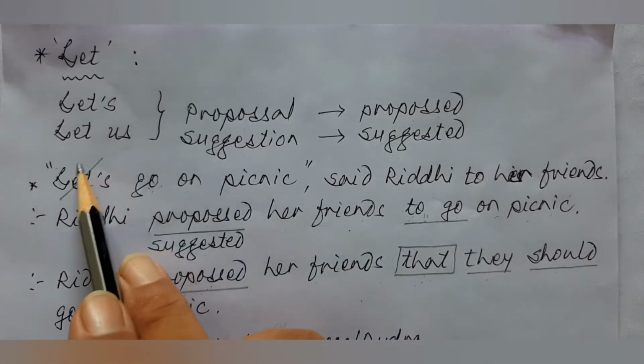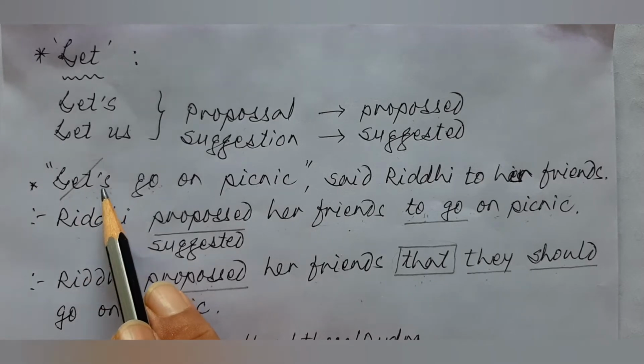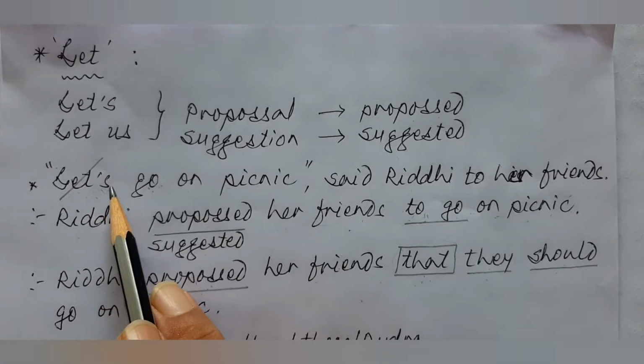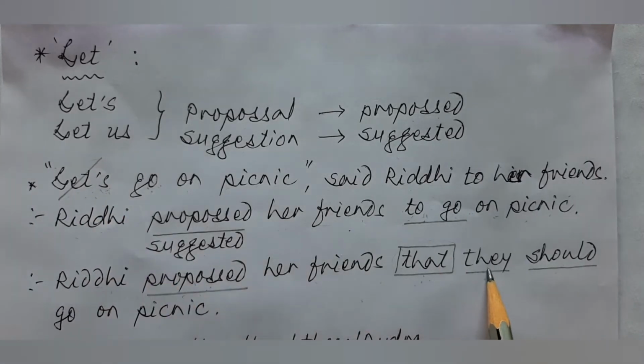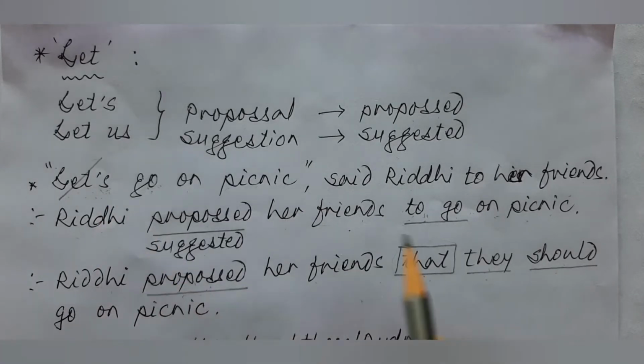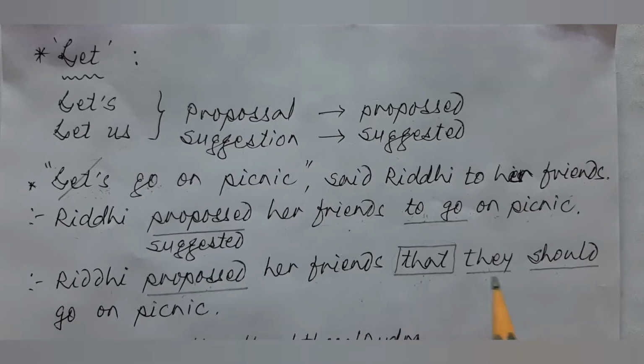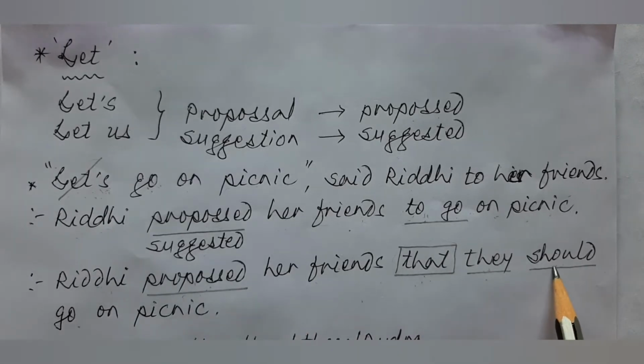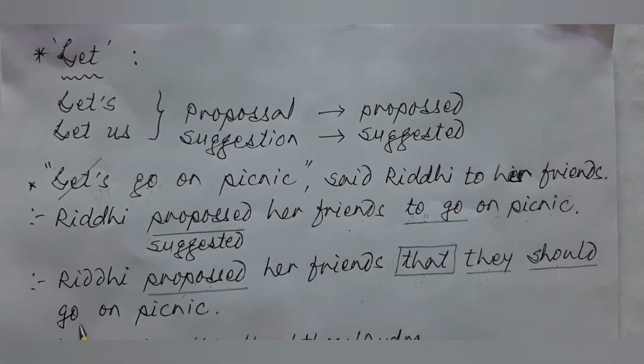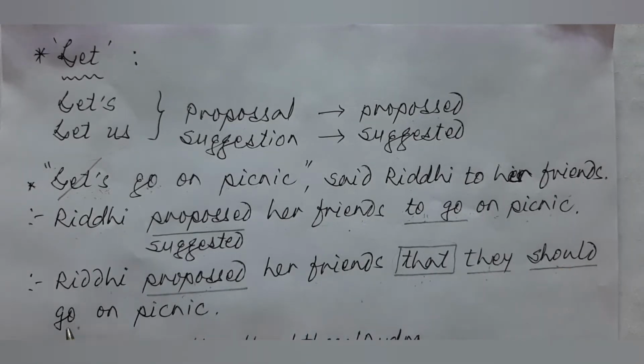Because here it is let's or let us. Us means here we. So we turns to they. Pronoun we turns to they. And when we use conjunction that, it needs the subject and verb. So you will write should go. So they should go on picnic.